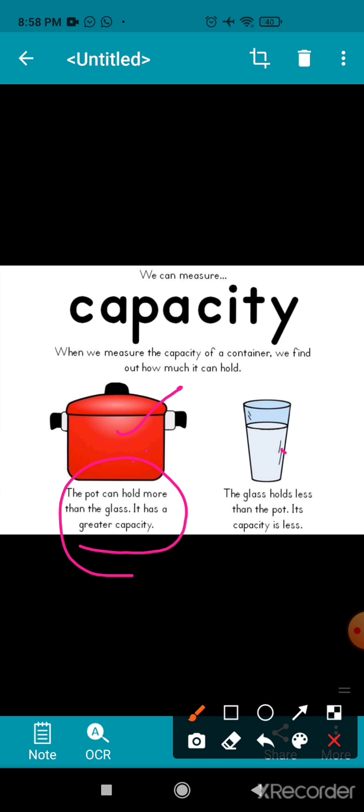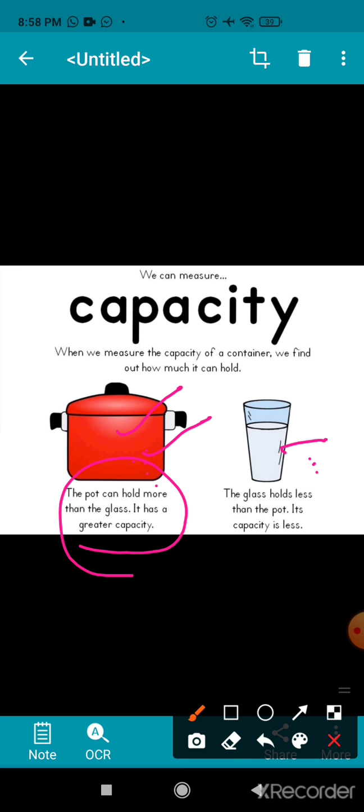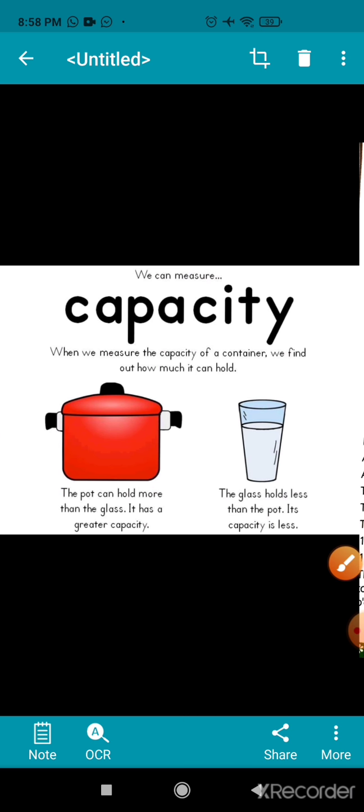It means capacity is the amount of liquid that a container can hold. This container holds more water, so its capacity is greater. This glass holds less water, meaning its capacity is less. Okay, children,